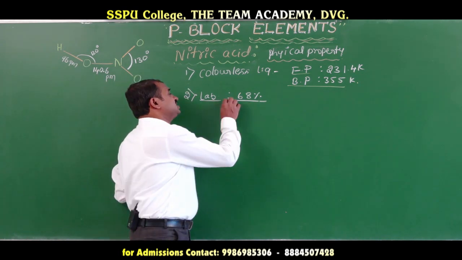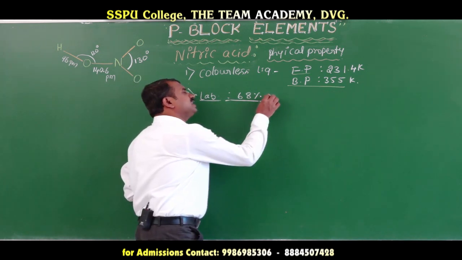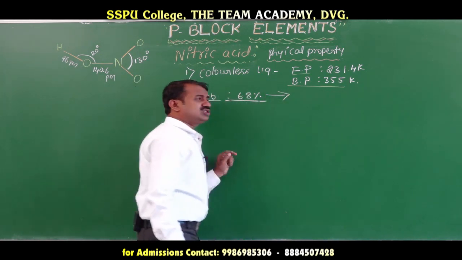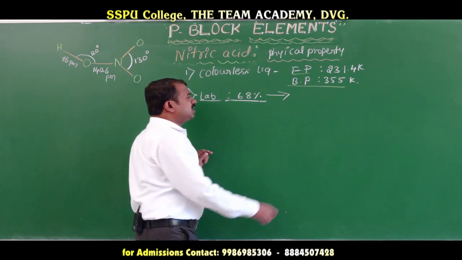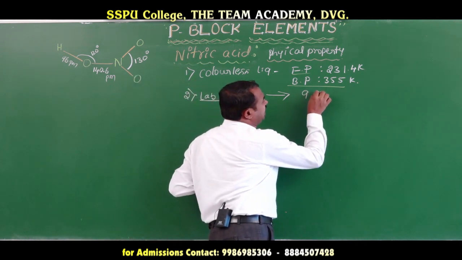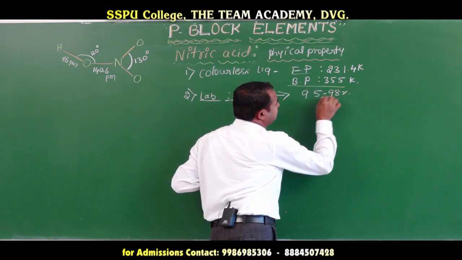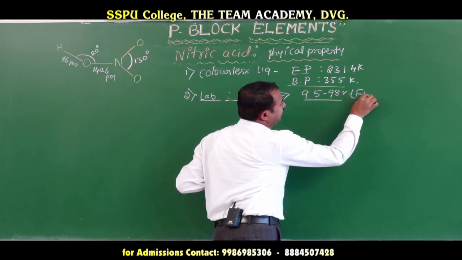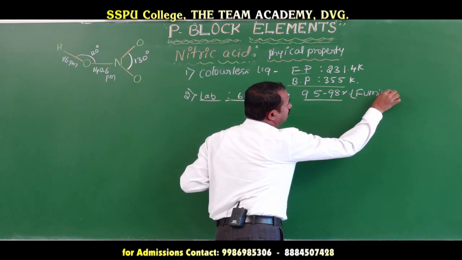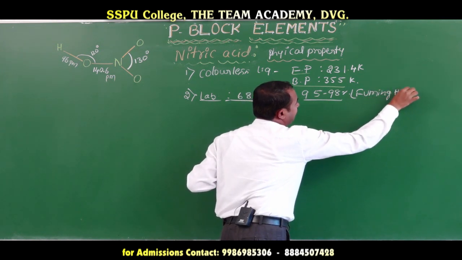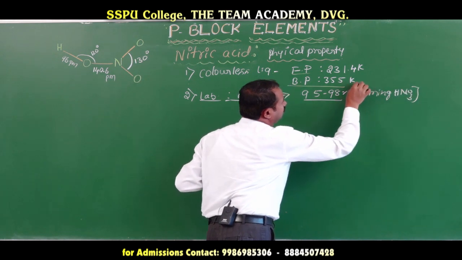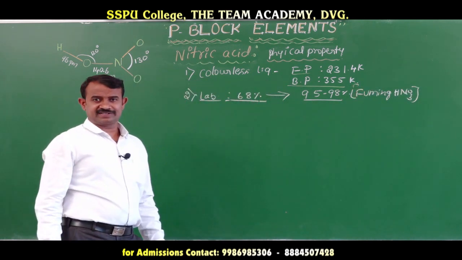That is the percentage in the laboratory. If you go for concentrated, 95 to 98%, that is called fuming nitric acid. This is the fuming nitric acid.